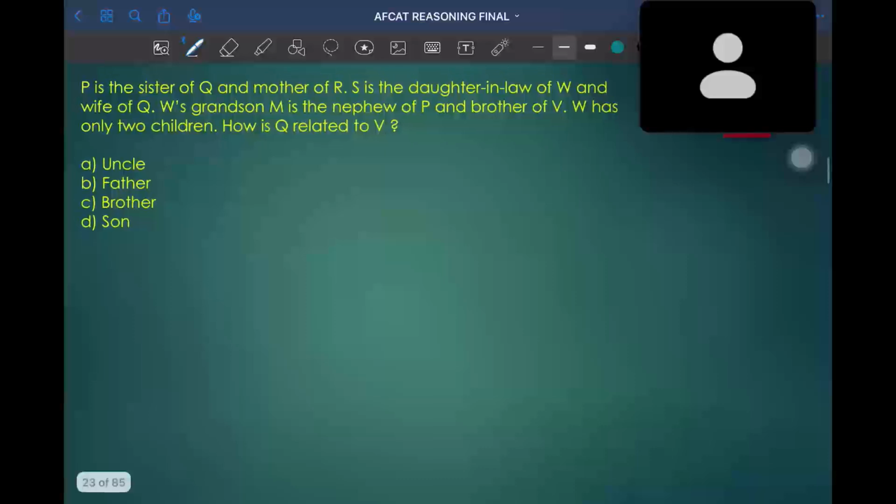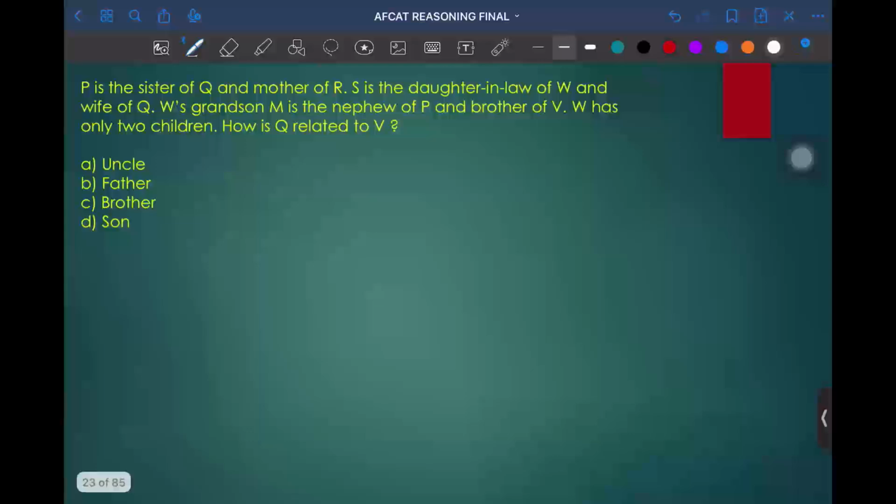The question tells that P is sister of Q and mother of R. S is daughter-in-law of W and wife of Q. W's grandson M is the nephew of P, brother of V.